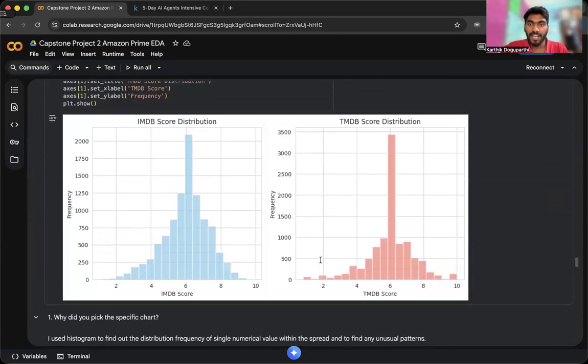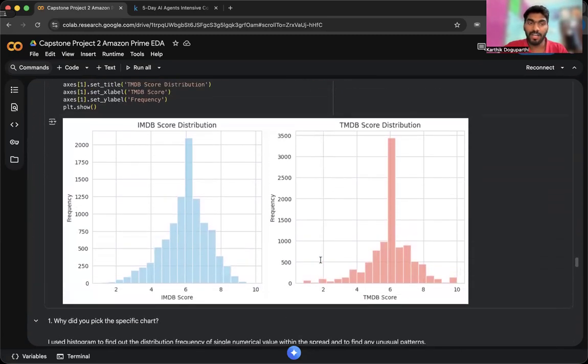And coming to the fifth chart, I wanted to show a side-by-side chart of both IMDb score and TMDb score. As we can see, the spike is highest in both at 6 points, because I imputed the values with their median. Even if we have any outliers, I didn't want to affect the median or mean.